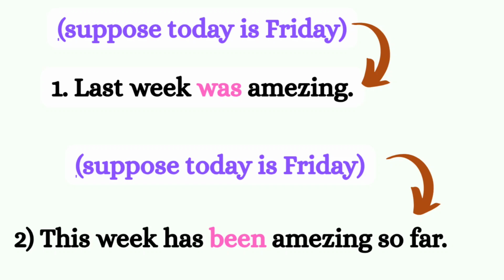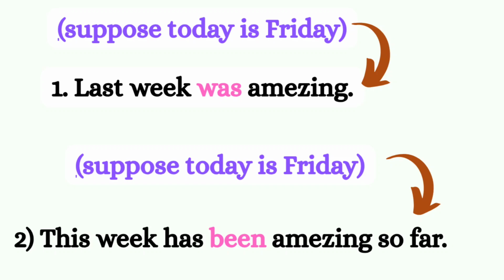Look at the second scenario. Suppose today is Friday, same situation, right? And we have already completed Monday, Tuesday, Wednesday, Thursday, right? And if I ask you about this week, you can say this week has been amazing so far, which means you have completed 4 days in this week, and we still have 2 days left, towards Sunday. So you can say this week has been amazing so far.